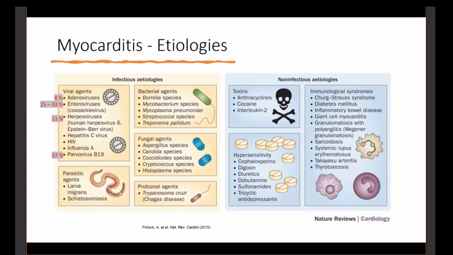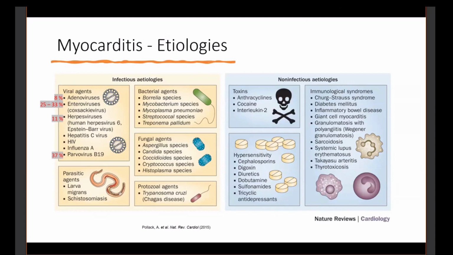So here's a giant diagram with all the potential etiologies of myocarditis. We're going to focus primarily on viral agents. As you can see, among the top players, Coxsackie B virus, one of the enteroviruses, has historically been the most common cause. That's slowly being replaced down to the number 2 slot as Parvo B19 is taking the top spot moving forward. But what you'll see is that coronavirus isn't really even listed in the top 5 of known causes.